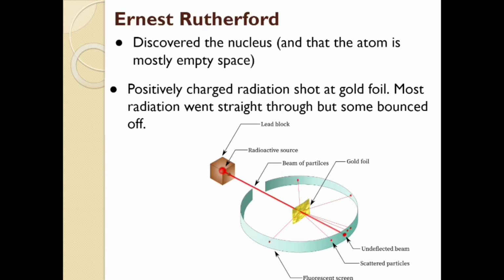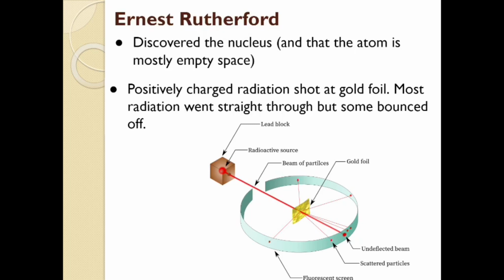So when he shot this radiation at it, if the atom was solid, like what we were thinking before, what Mr. Thomson had come up with, then these atoms in this radiation beam would bounce off of the solid atoms in the foil because they're very dense. They'd be like a wall that it bounces off on. But because most of the radiation went straight through, that meant that most of that atom was empty space. There was mostly nothing for it to be hitting.